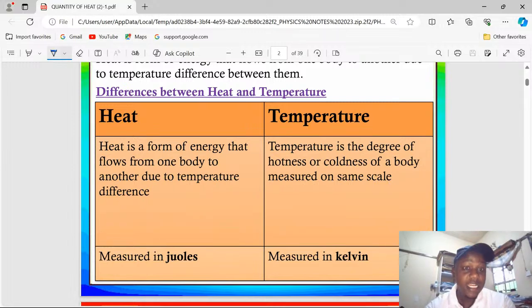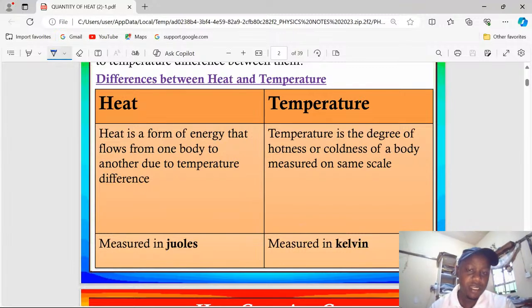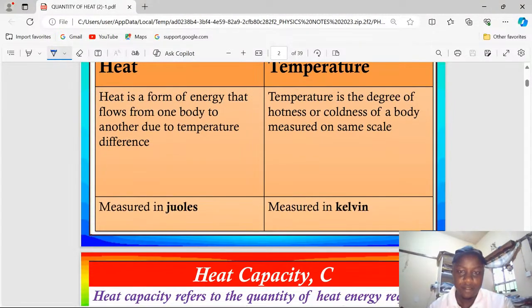Other differences include the SI units of recording each of these quantities. Heat energy is recorded in joules, just like any other form of energy, but temperature is recorded in Kelvin, though Kelvin can also be converted into the degrees Celsius scale, rather the centigrade.